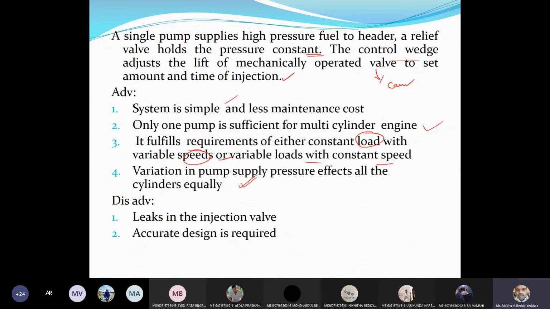Okay, the disadvantage is, right? Leaks in the injection valve. So that is the one disadvantage. There may be chances of leaking the diesel fuel at the injection valve, and accurate design is required. These are the two disadvantages.